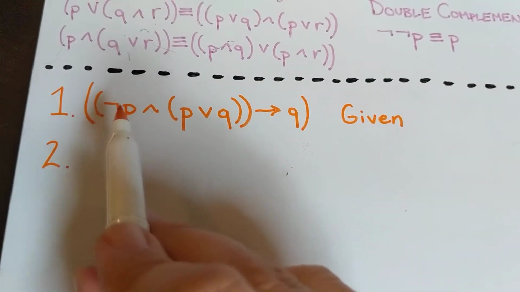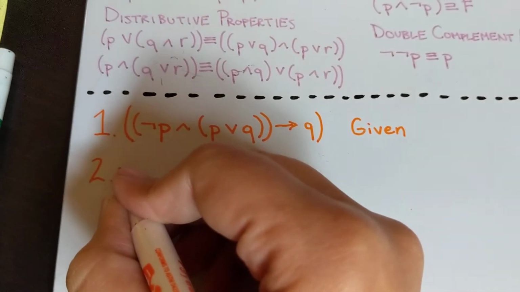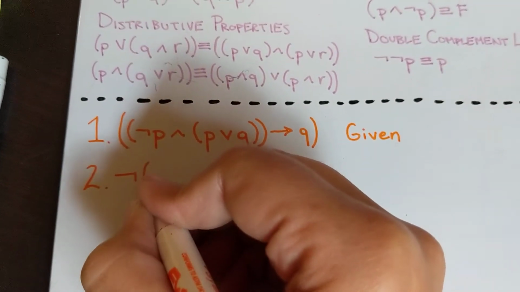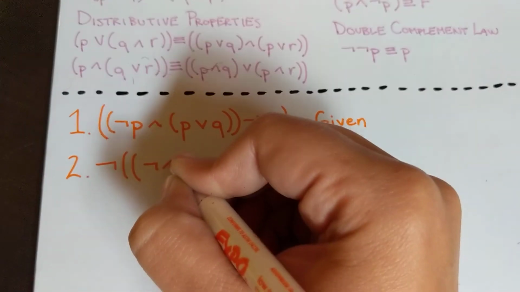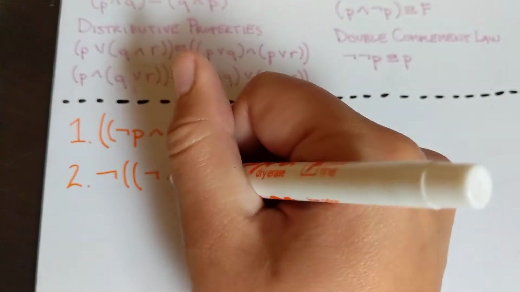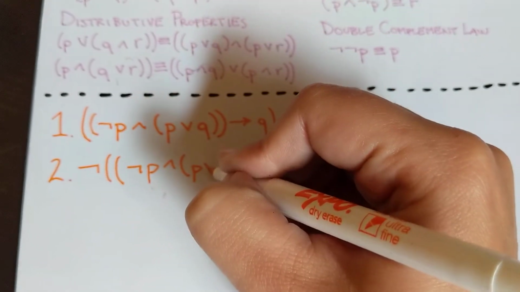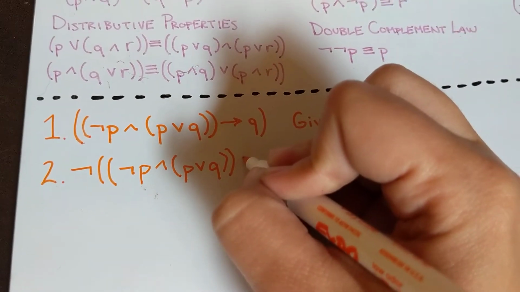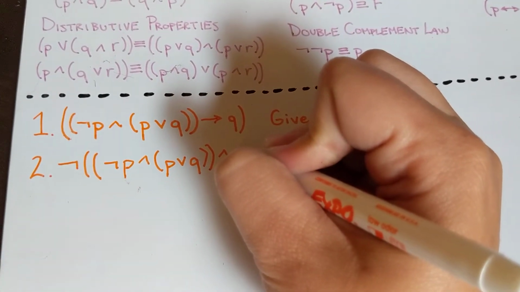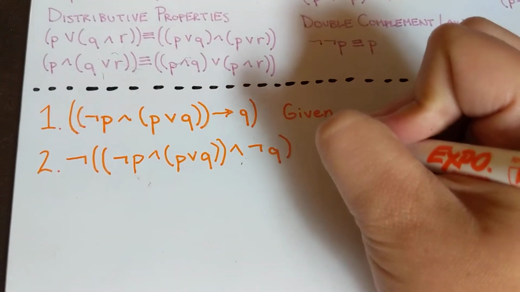All right, so let's look at our example here. We have P, this whole thing here is our P statement, then Q. So we're going to switch this to not, and then our P statement, and not Q. And this is our complement law.